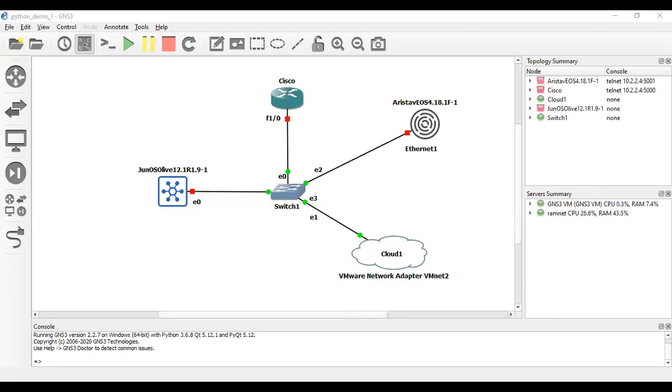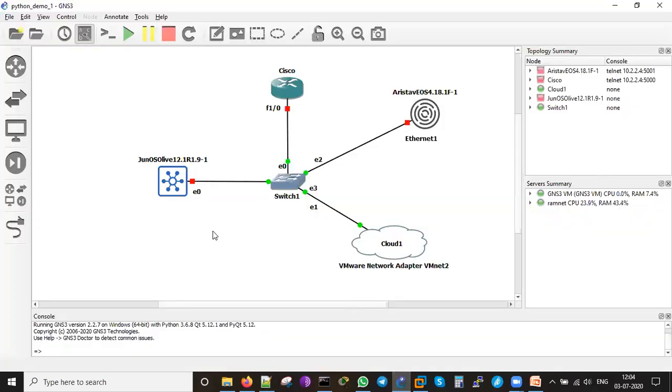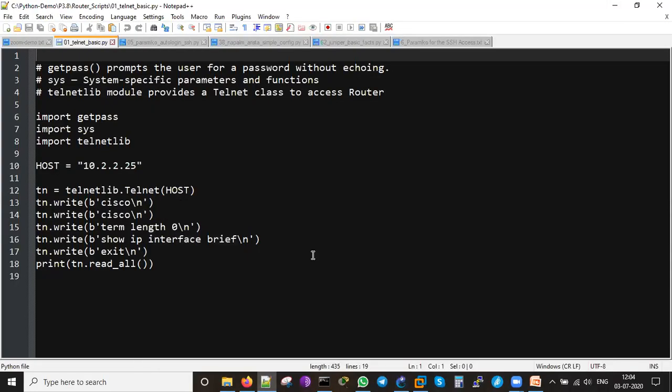Can you see my notepad? Is it possible? No. You're not seeing that. One second, let me share the notepad also. What is on the left side of the switch? Junos software. Left side, that is Juniper. That's a Juniper device. Okay, so now you can see this one, no? Notepad. Yes. It's a black screen, but you can see the text which is there, right?